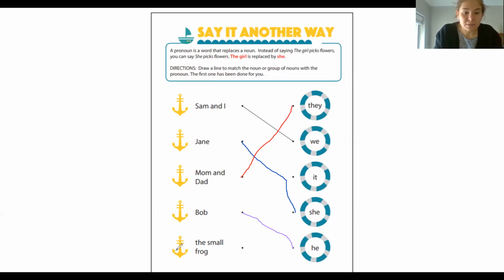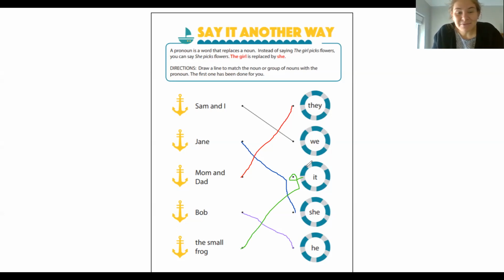Okay, the small frog. The small frog, so we're talking about an animal. What pronoun could we use? Yep, we could use the pronoun it to talk about the small frog. If this frog was your pet and you said this frog is a boy, I'm going to call this frog a he, you could do that too. But for now, we're going to call the small frog it, right?